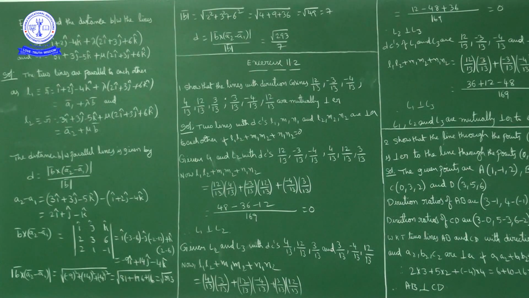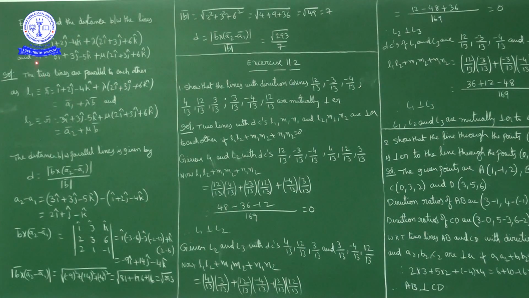Now if you observe the first line, it is of the form r bar is equal to i cap plus 2j cap minus 4k cap, passing through this point, plus lambda times of 2i cap plus 3j cap plus 6k cap, so the direction of the line is parallel to this vector.